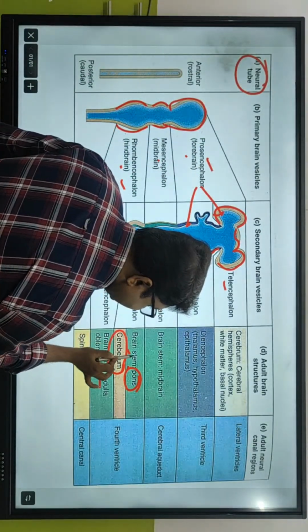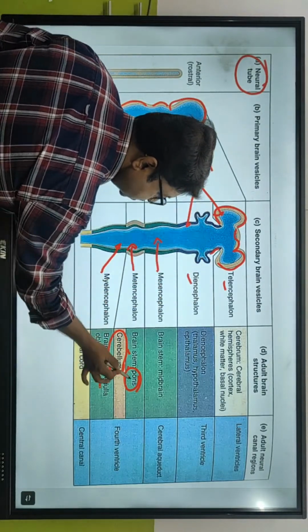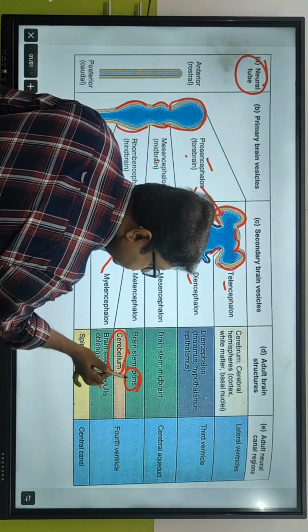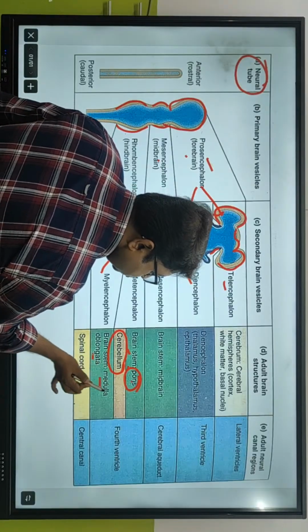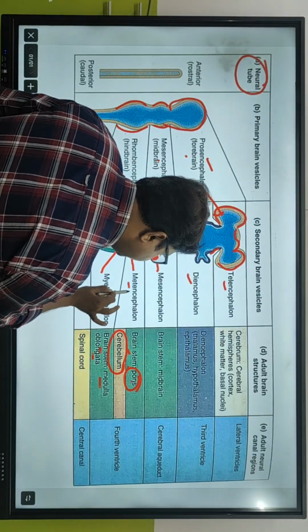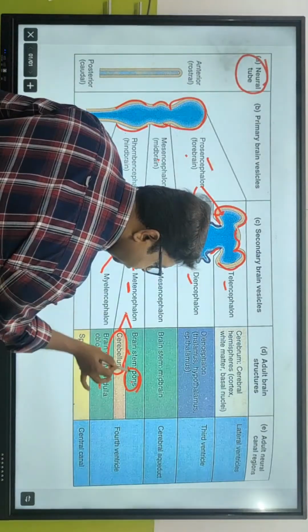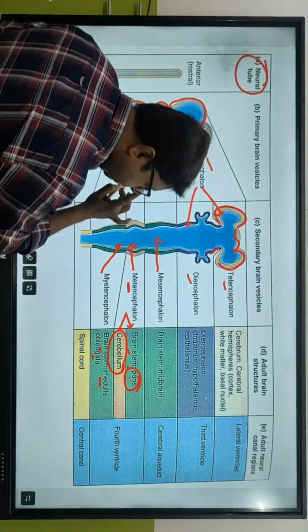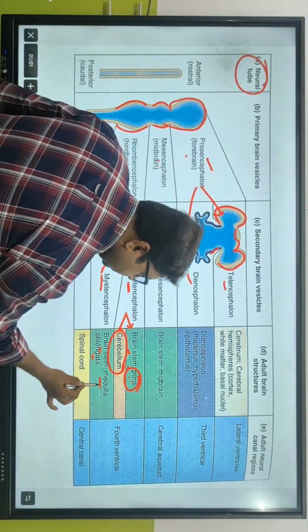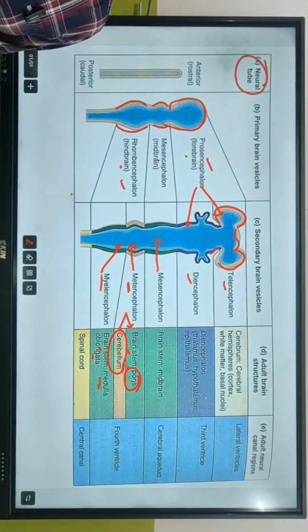So in the brainstem, pons and cerebellum, pons and medulla, both of them are called as brainstem. और ये metencephalon का part है. See, pons and cerebellum, both of the part of the metencephalon. Myelencephalon is what? Medulla oblongata.